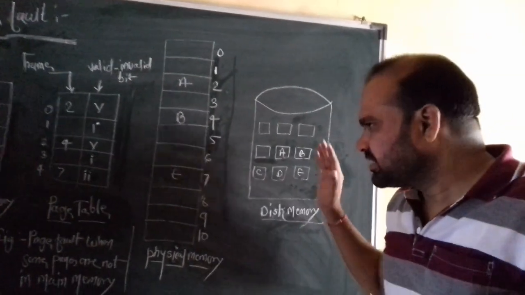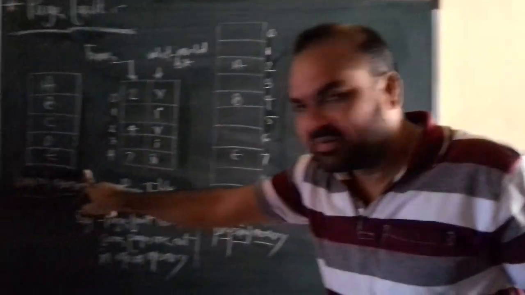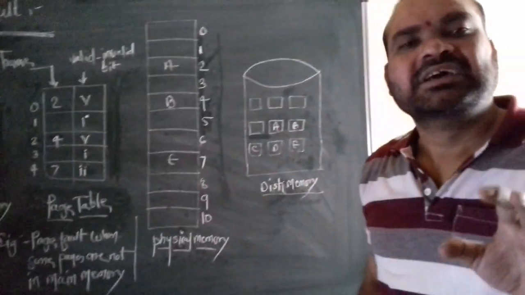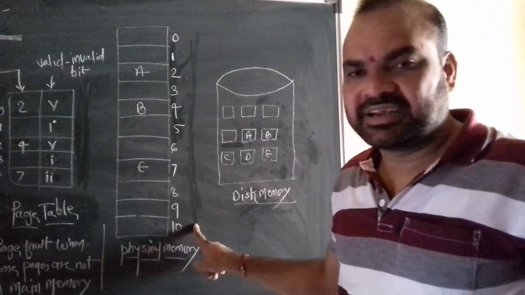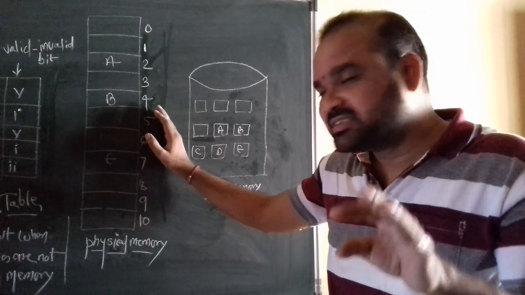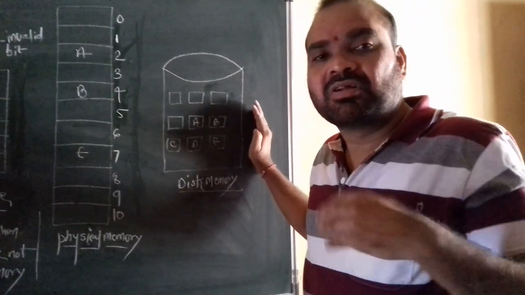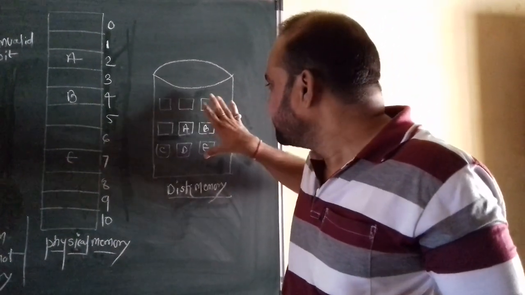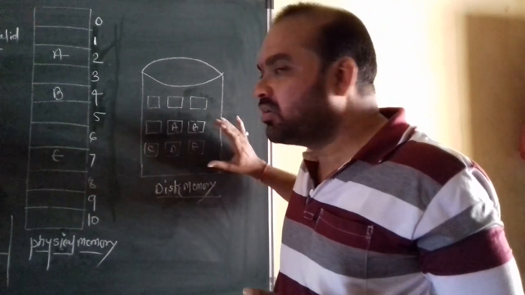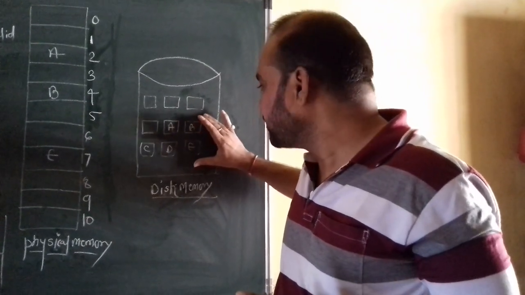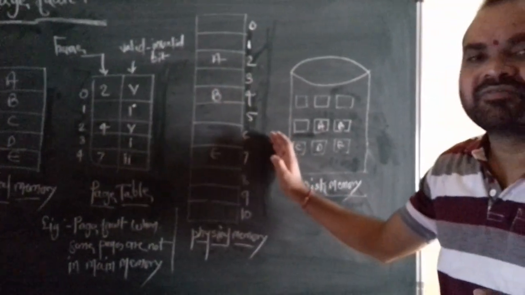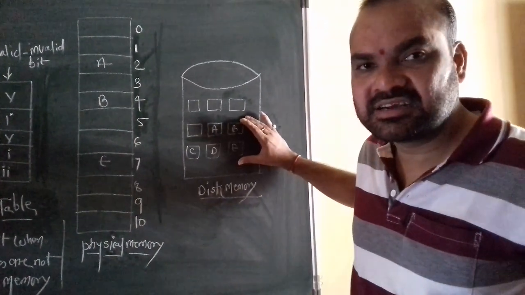To put it simply, I repeat: the logical memory is created first, a collection of a number of pages. After creating the logical memory, when the user saves the program, the physical memory is created. After the physical memory is created, the disk memory performs its role. In the disk memory there are a number of blocks. Some blocks are free, some are allocated, and in the allocated blocks there are pages that come from the logical and physical memory.